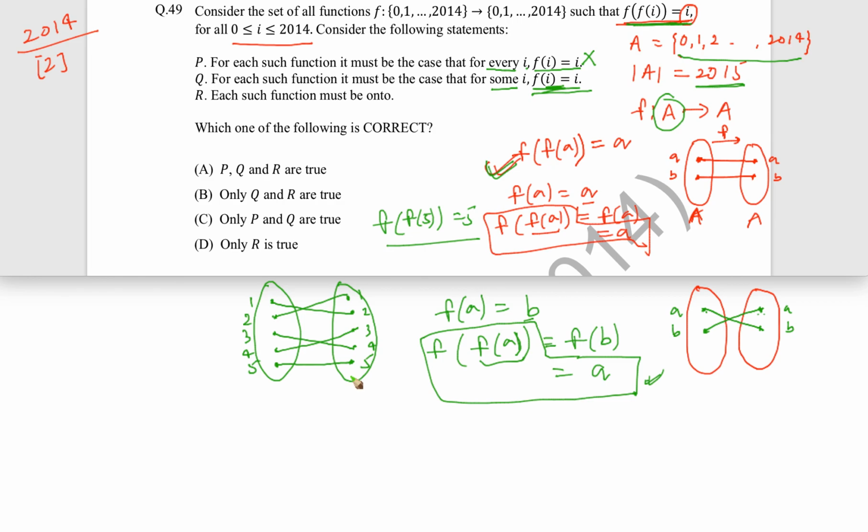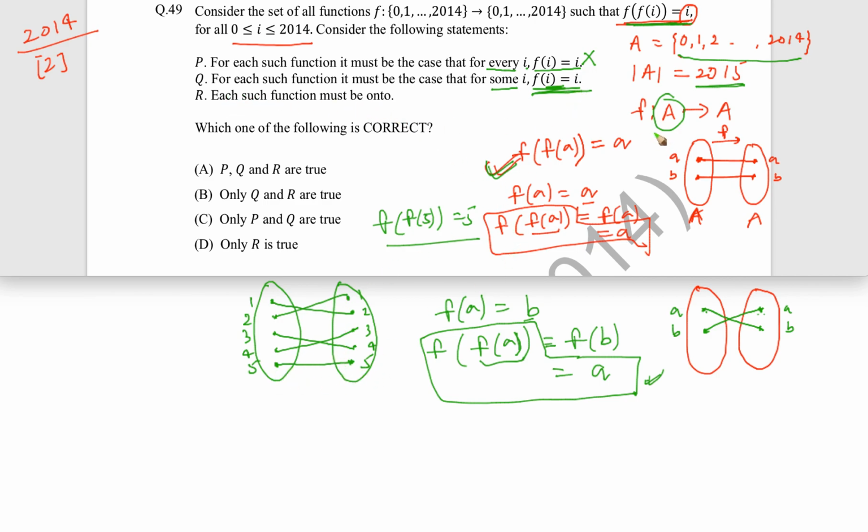So definitely it turns out that if the number of elements in A is even, then it is possible that for no element I, f(i) is equal to I. However, if the number of elements is odd, then definitely there is at least one element. So you can have each of them mapped to itself also. But even if you try to create a mapping where you are trying to reduce the number of f(i) to I mappings, then also at least there will be one element which will satisfy this.